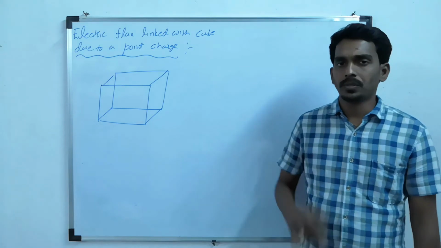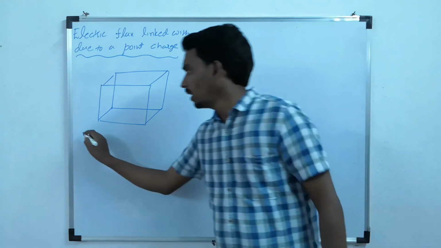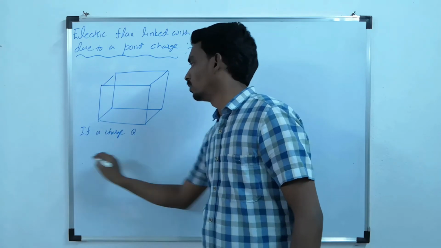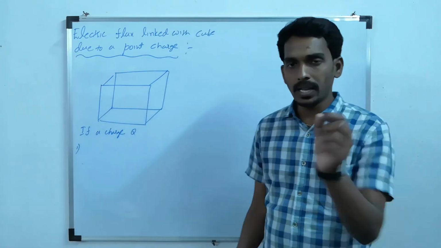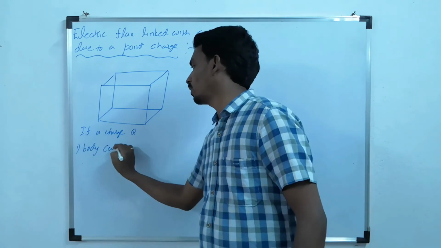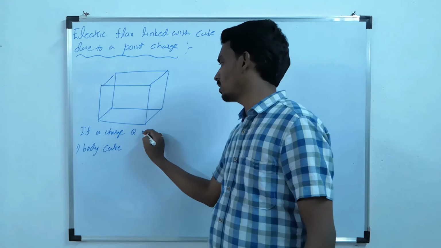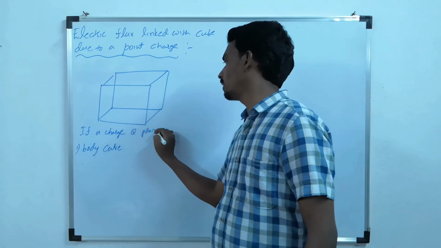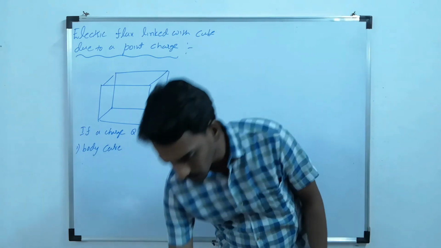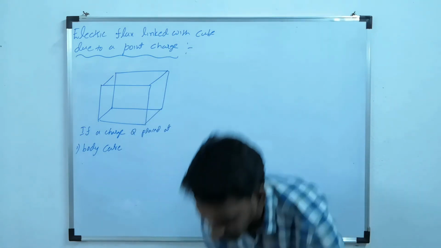Like the first is, if a charge q is placed at the body center. Let us try to understand the same thing.